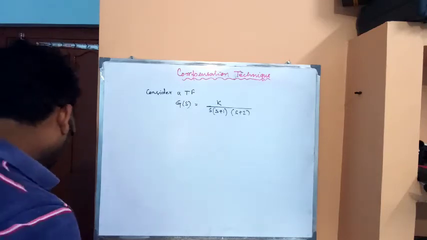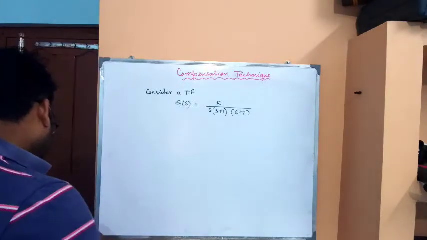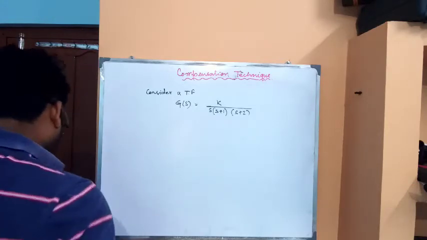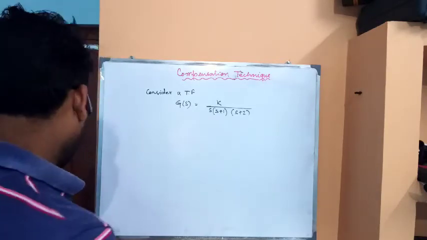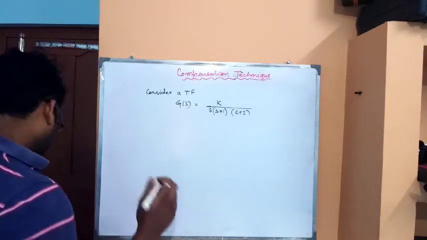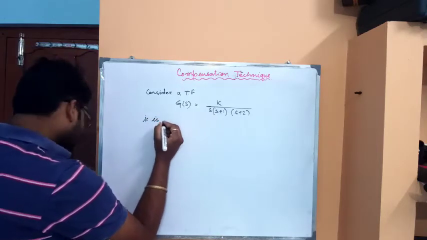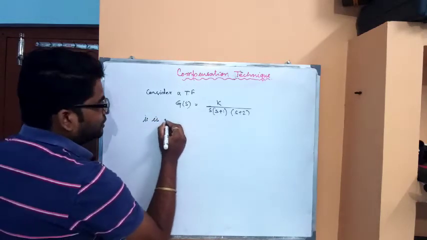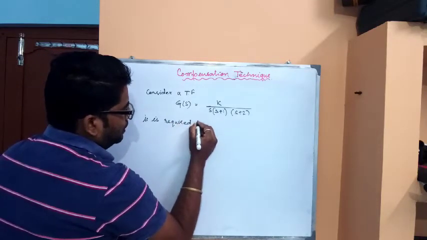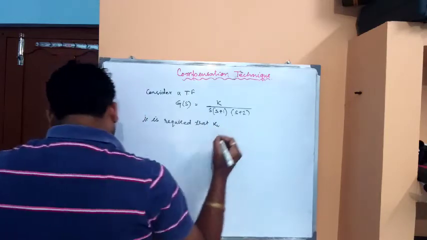Here the velocity error constant corresponding to the steady state error should be 10 per second. So note down, it is required that the velocity error constant, or Kv,